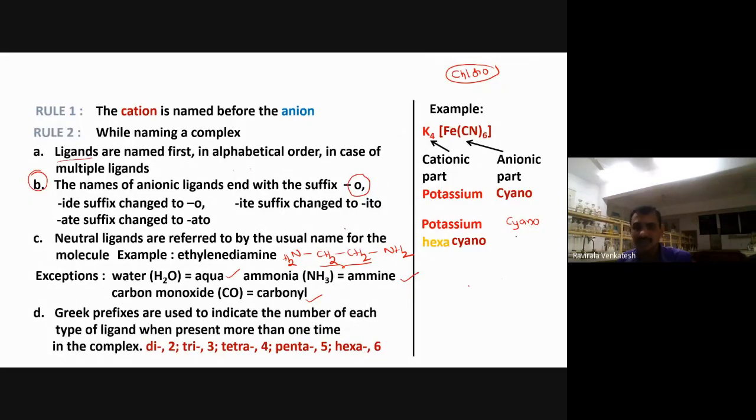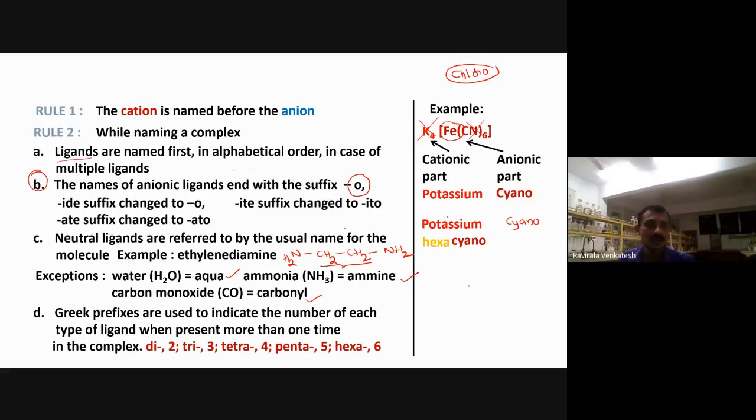So I am calling this one as cyano. How many are there here? Hexacyano. So nomenclature, what we got? Potassium hexacyano. This is completed nomenclature, and this one also completed. And we need what? Iron now. How to give nomenclature for iron? Understood? Very simple. Potassium. The number of ligands is 6, hexa, and cyanide is called as cyano.